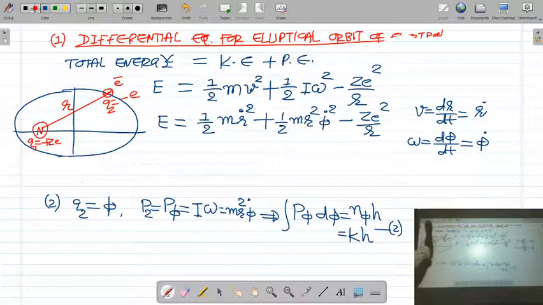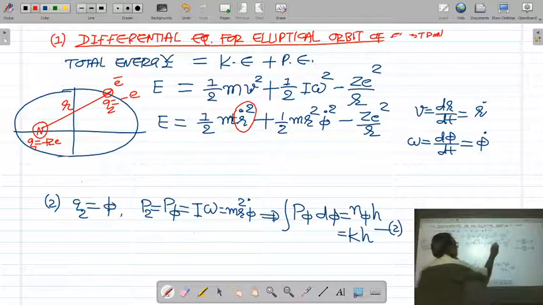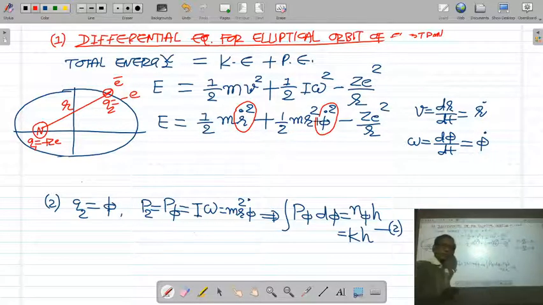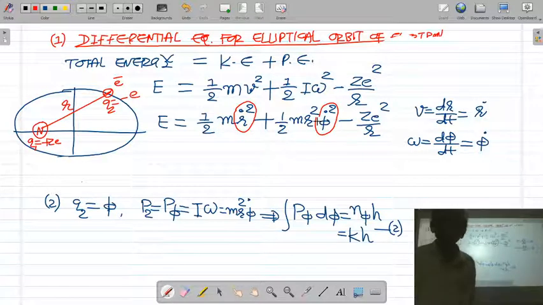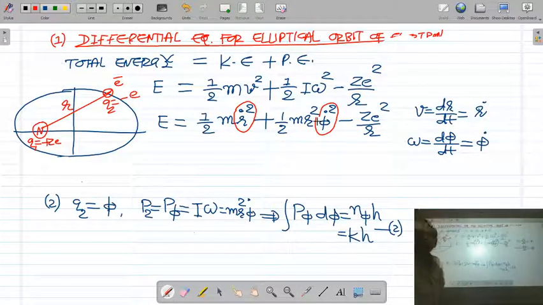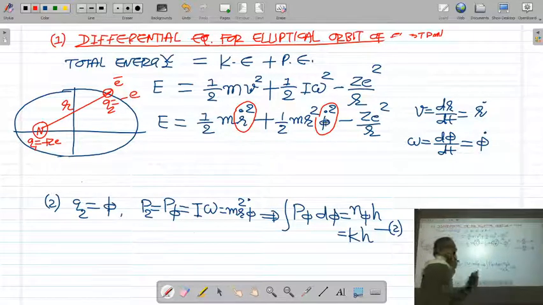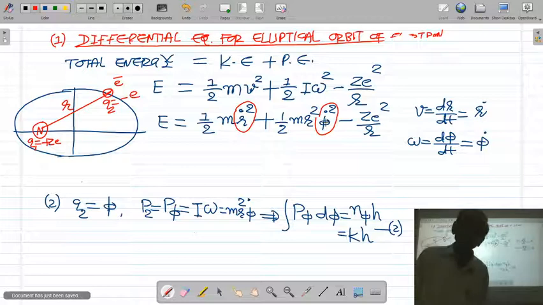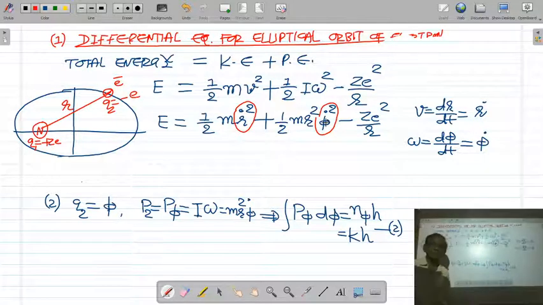Okay. Now in this equation, if you put the values of r dot and phi dot, you will get the differential equation for the elliptical orbit of the electron. So let us put the values of r dot and phi dot in this equation.